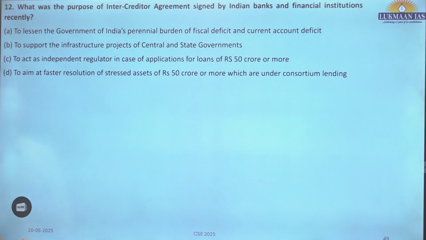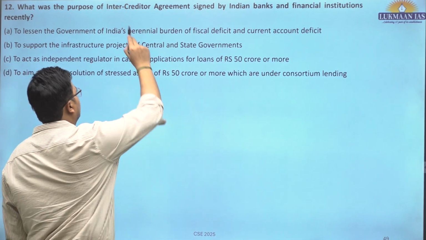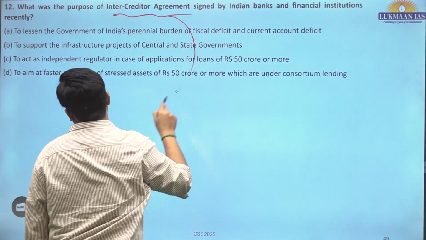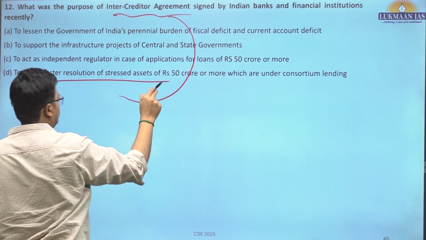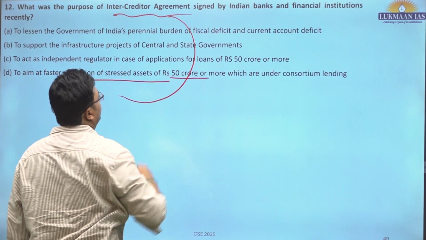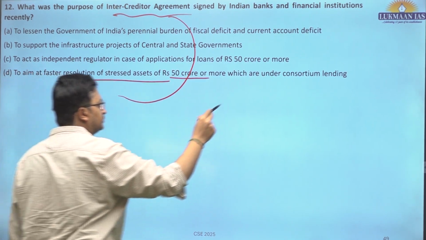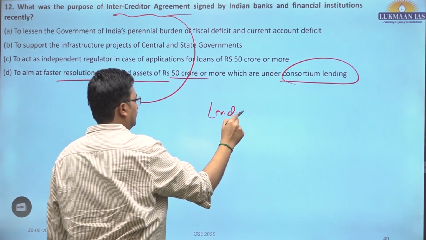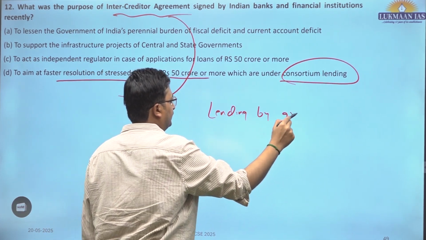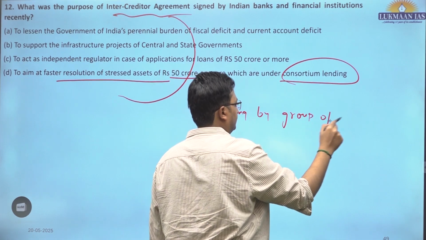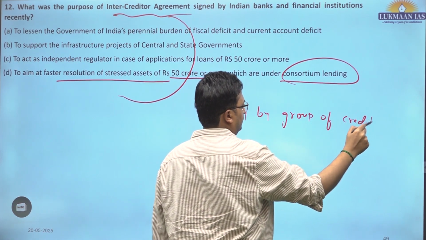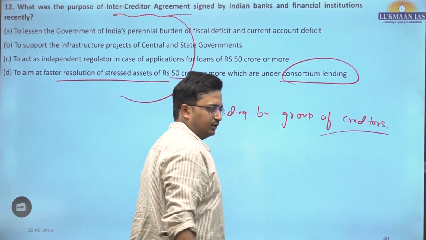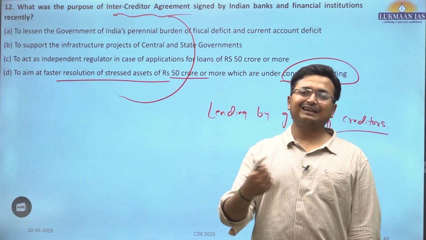12th question. What is the purpose of intercreditor agreement? Intercreditor agreement is to aim at faster resolution of stressed assets of rupees 150 crore or more which are under consortium lending. So lending by group of creditors. A similar question was asked in 2024, that is syndicated lending.